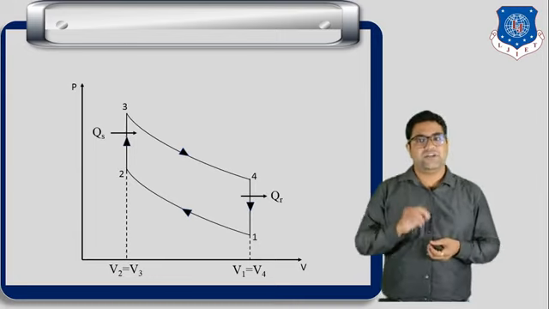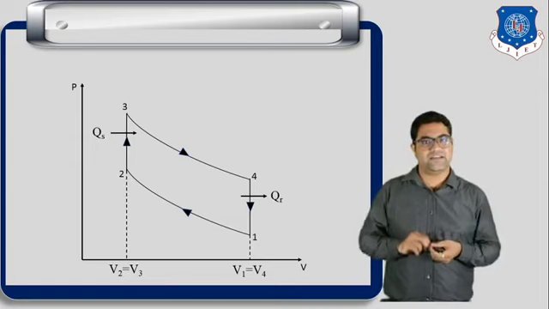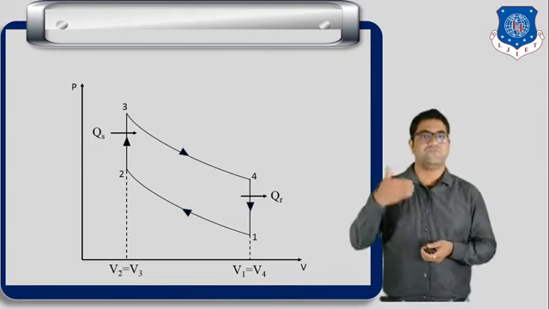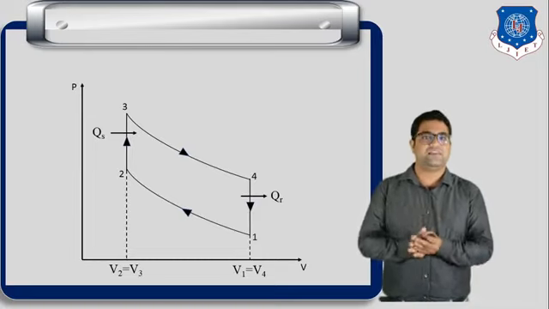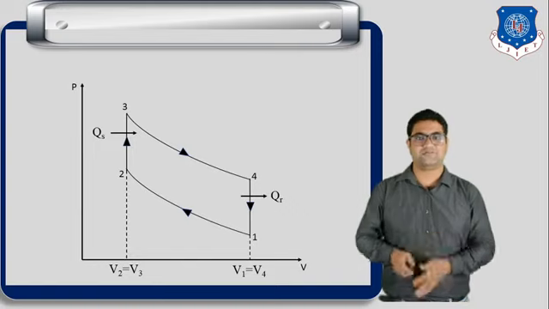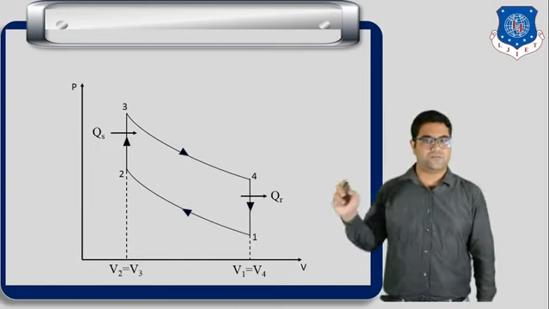So we can say that during the process 4 to 1 heat is rejected and it is at constant volume. So we can say that process number 4 to 1 is a constant volume heat rejection process. Okay, so this is all about the 4 processes of the cycle.